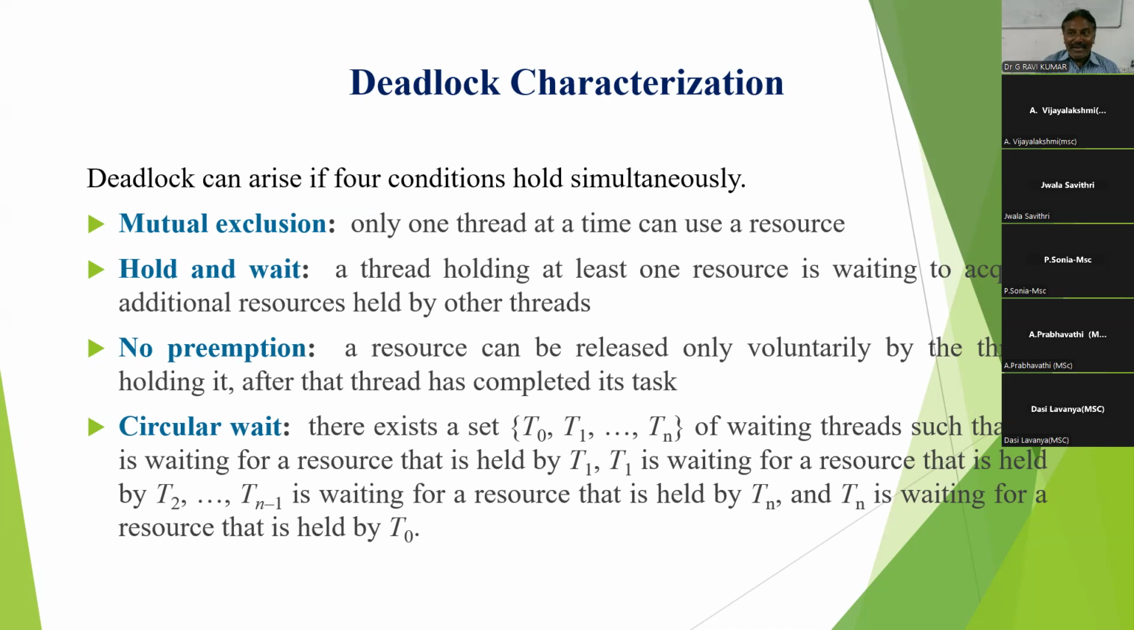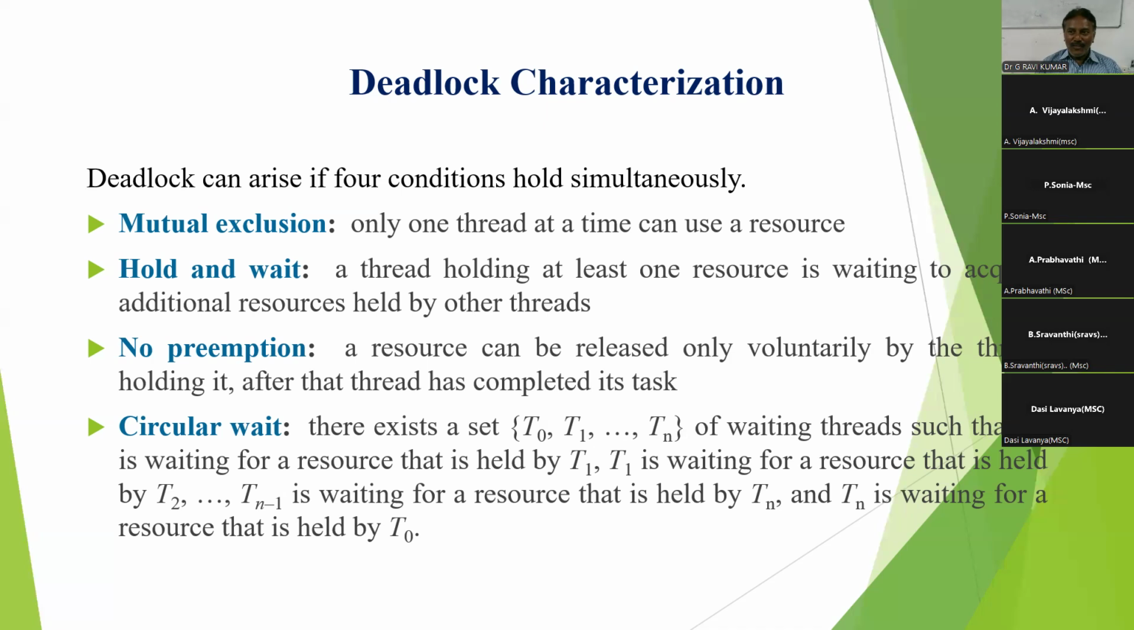Do you understand the deadlock characteristics? These characteristics are very, very important. What is meant by deadlock? Explain the deadlock characteristics: four necessary conditions. Are you able to understand them? These are very important. When these four conditions hold simultaneously, we say that deadlock has occurred.